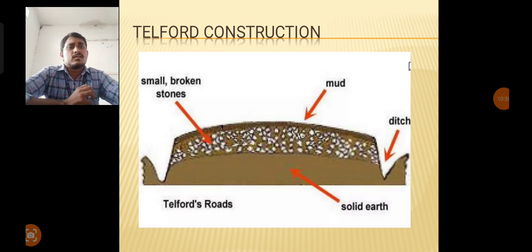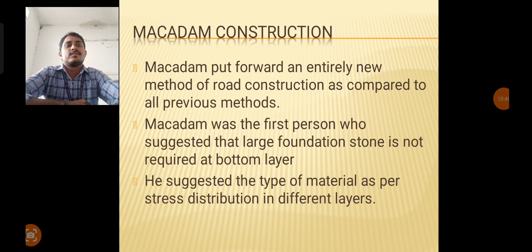Same in the sub base and base layer, smaller broken stones are provided. Side drains are also provided. So the last method of construction is Macadam construction. When compared to the four methods, this is the new method of road construction compared to all previous methods. So what is new in Macadam construction?